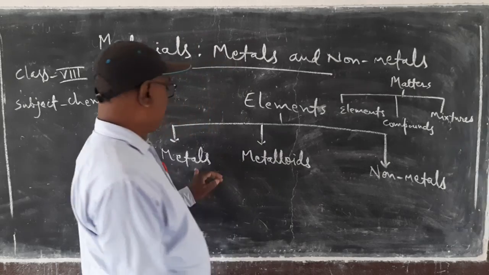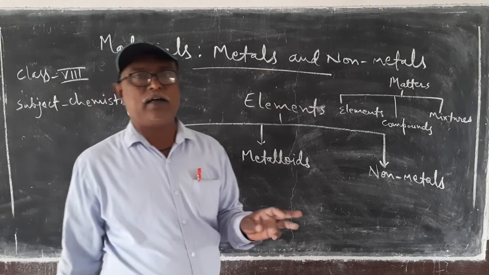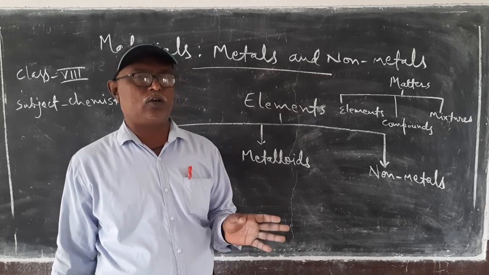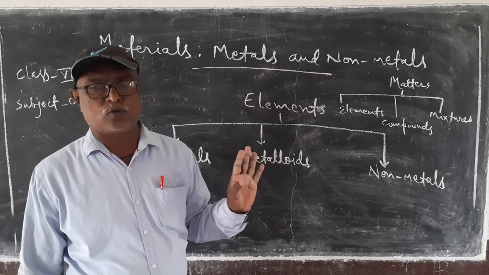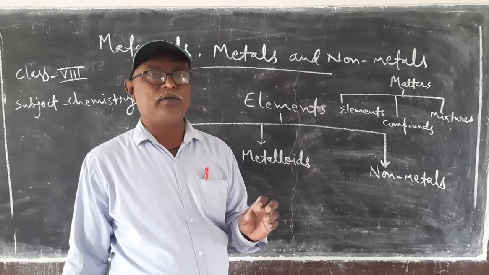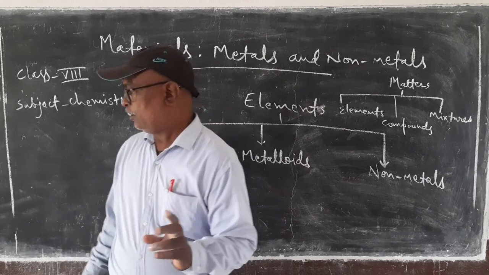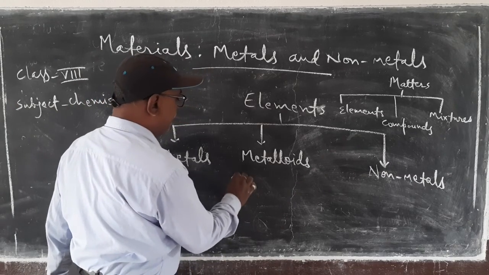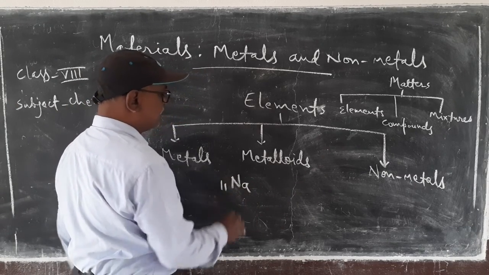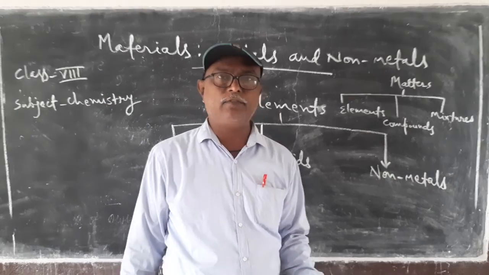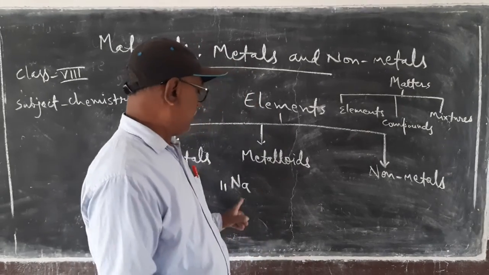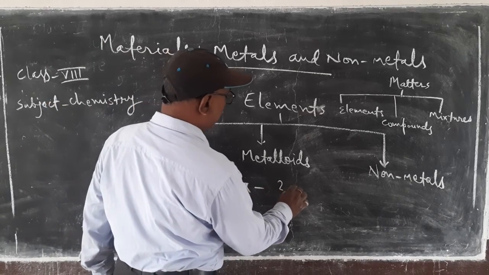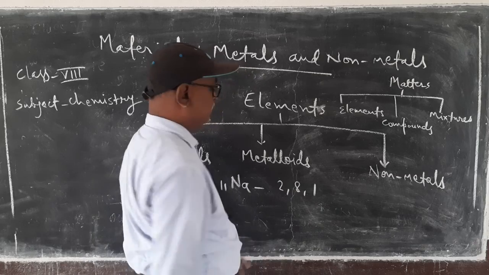In the case of metals, there are 1, 2, or 3 valence electrons. In the case of sodium, there is only one valence electron. Sodium's symbol is Na, derived from the Latin word natrium, and its electronic configuration is 2,8,1.